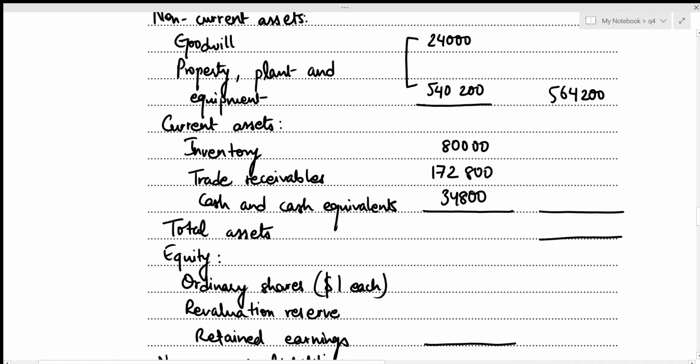Now we can easily figure out the total for current assets, which is the sum of these three values. 80,000 plus 172,800 plus 34,800, which results in the total current assets to be 287,600. Now we can figure out the total assets. That is just the sum of non-current assets and current assets. So that's 564,200 plus 287,600, which results in total assets to be 851,800.